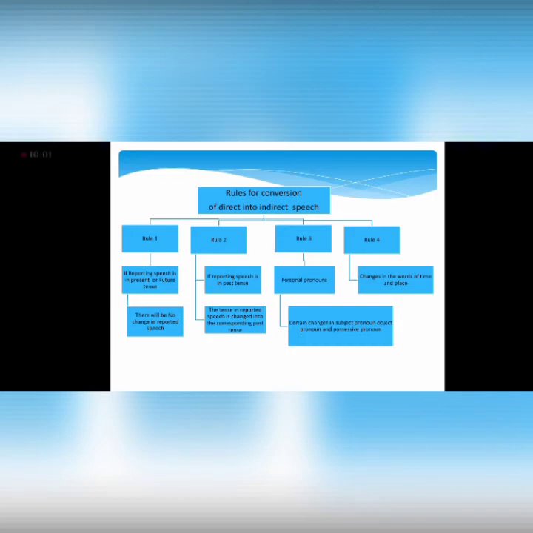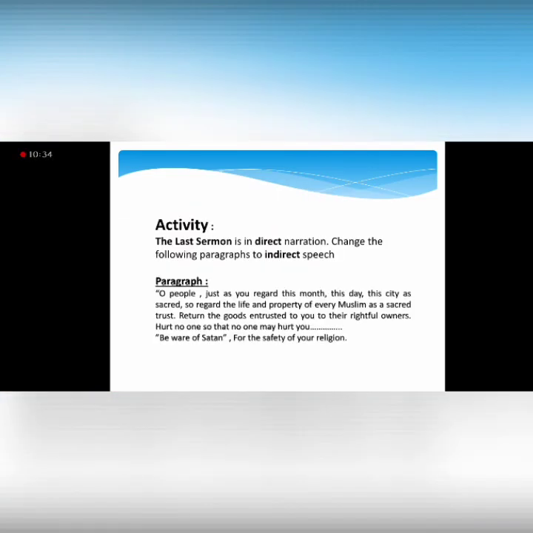Here is a summary again given to you for the rules of conversion of direct into indirect speech. We can revise for recalling what we have already done: rule 1, rule 2, rule 3 and rule 4. Rule 1 is that the reporting speech is present or future; there will be only the pronoun and helping verb change and no tense change. Rule 2 is that the reporting speech is in past tense; there will be changes in the pronouns, in the helping verbs, plus the tenses also. Rule 3 is that there are changes in the personal pronouns as well. And rule 4 is that the words of time and place are changed.